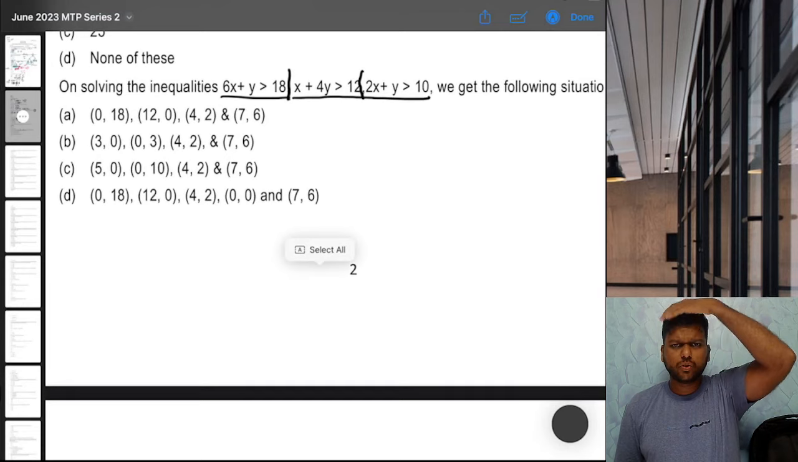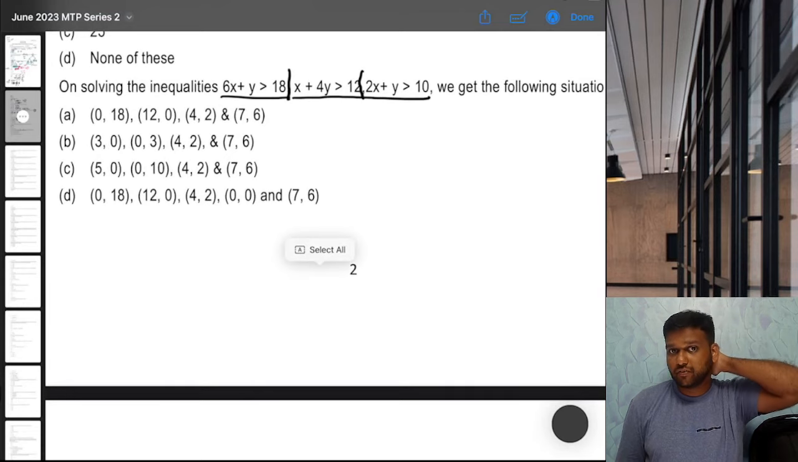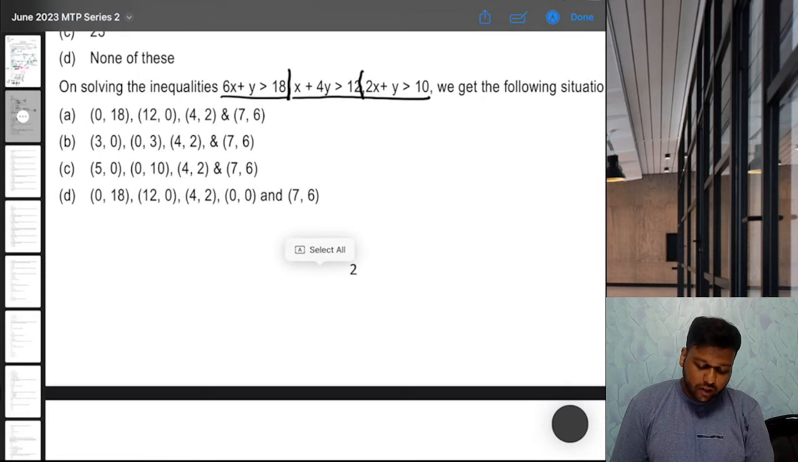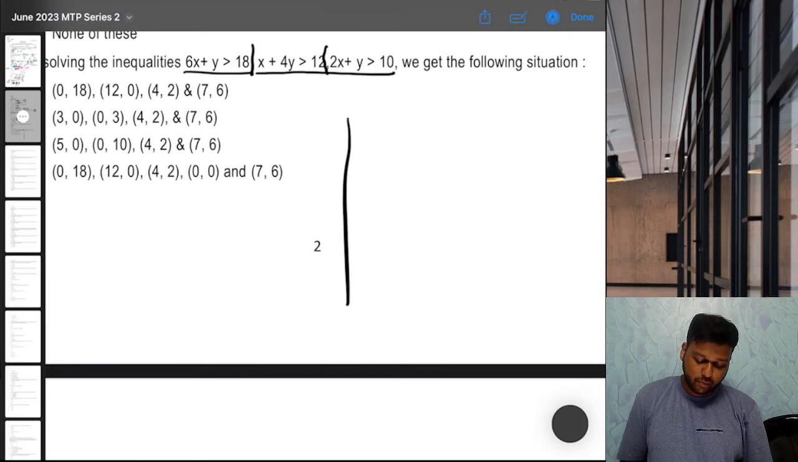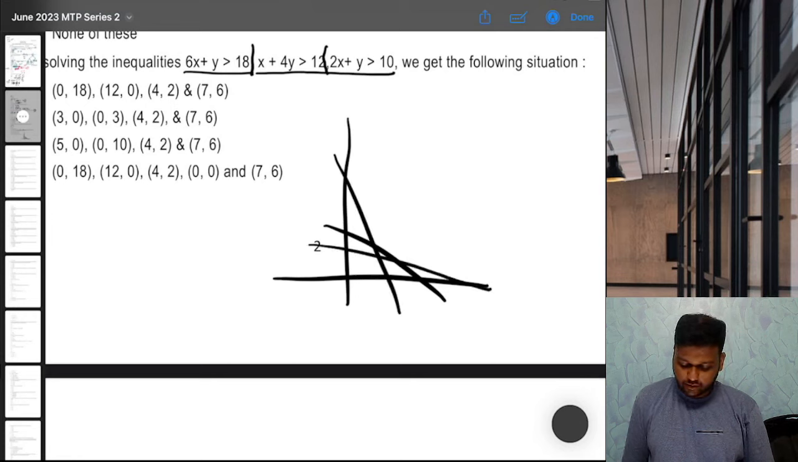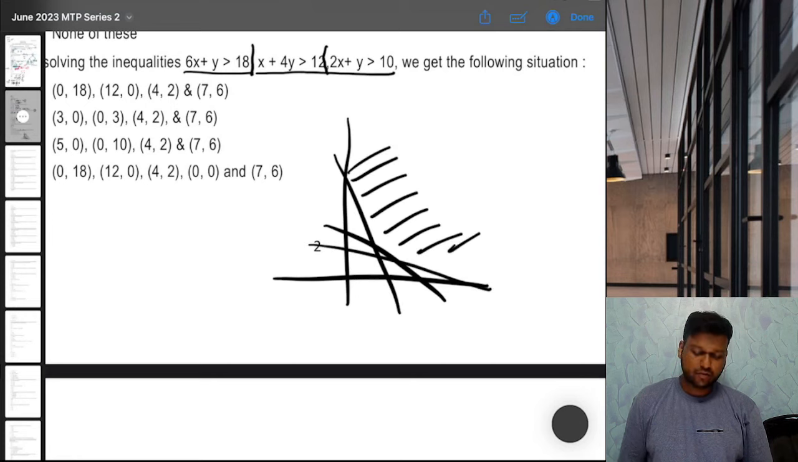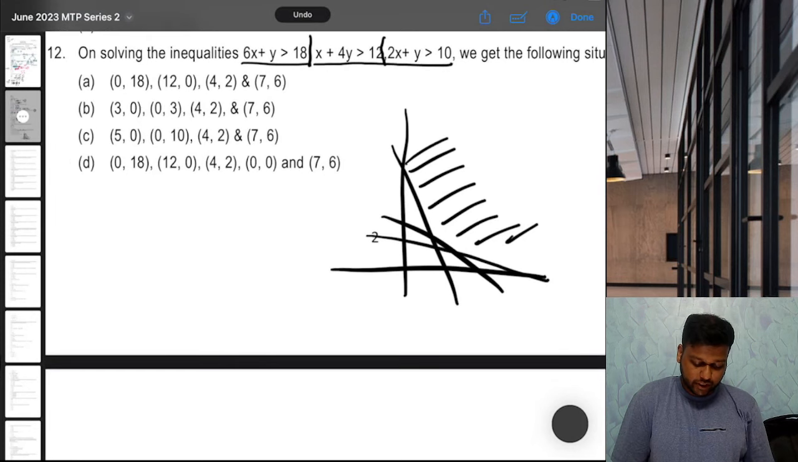Okay, so good question. Now we have to focus a little bit for this. Understand, all the inequalities are greater than. That means for all the inequalities, the region is away from origin. So it is probably something like this. Most probably it is something like this. Okay. So we'll not have origin, we'll not have this 0, 0 point. So that means this option is out.